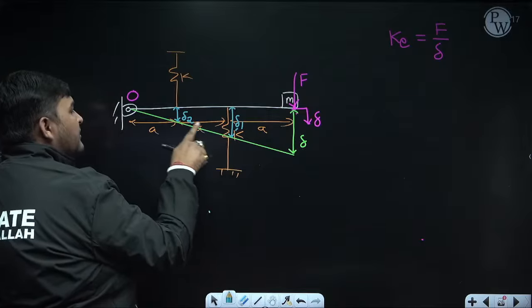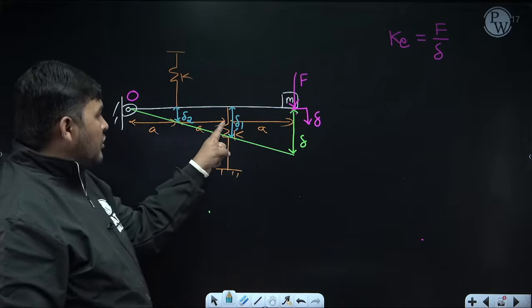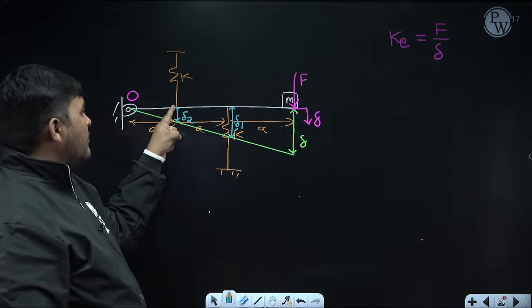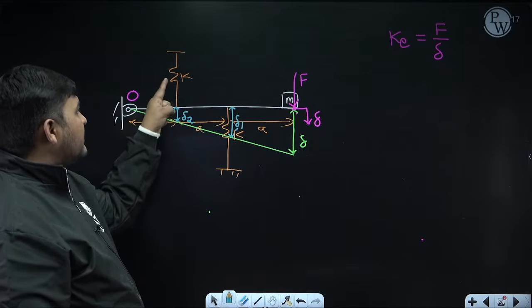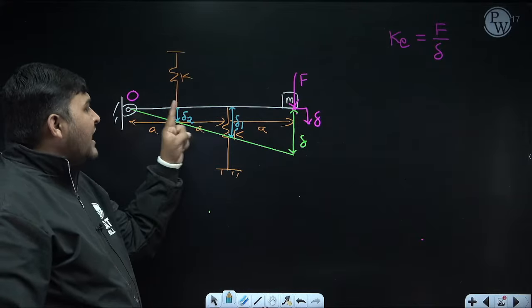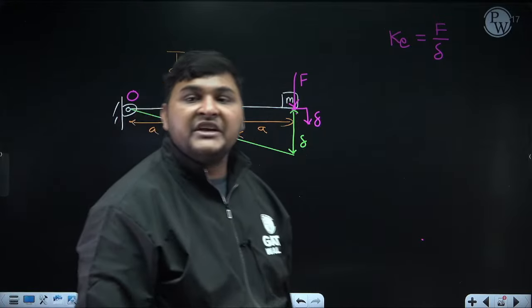Why am I focusing on deflection of this point and this point? Because whatever deflection is coming at this point, that is the deflection of this spring also. Whatever deflection is coming at this point, that is the deflection of this spring also. Okay. Now, I can find the expression of delta 1 and delta 2 in terms of delta.